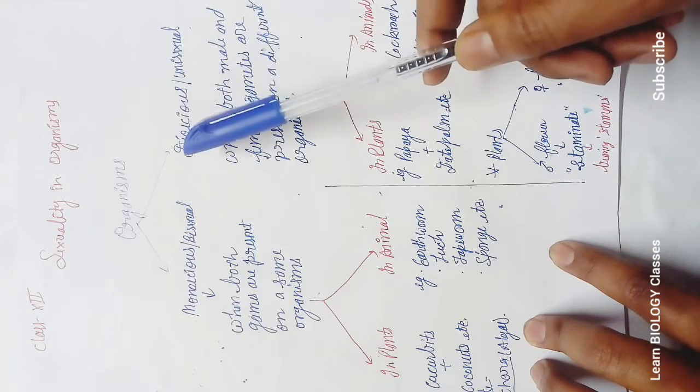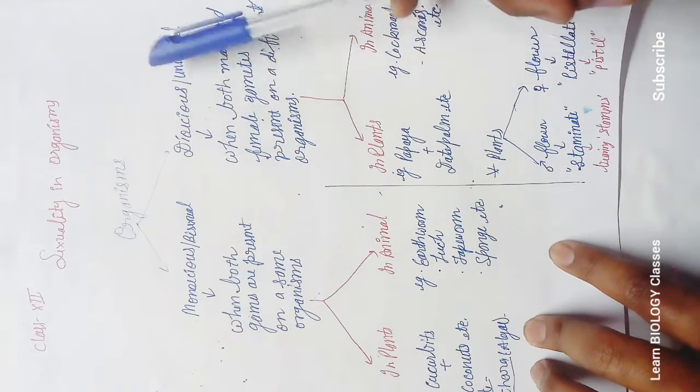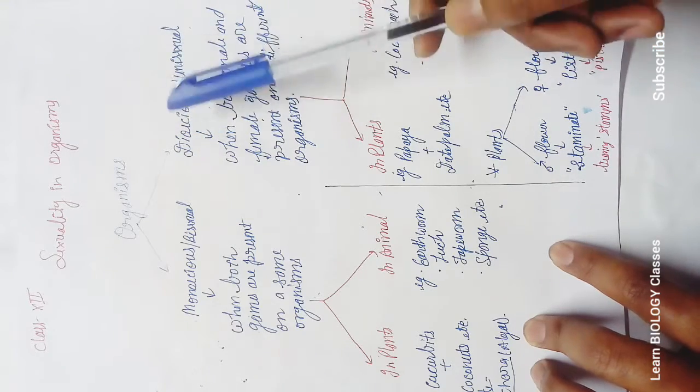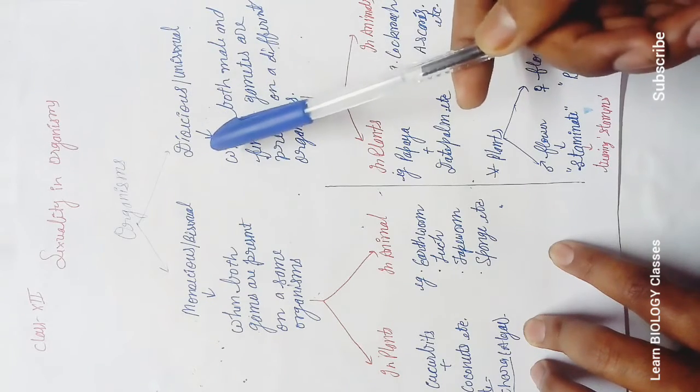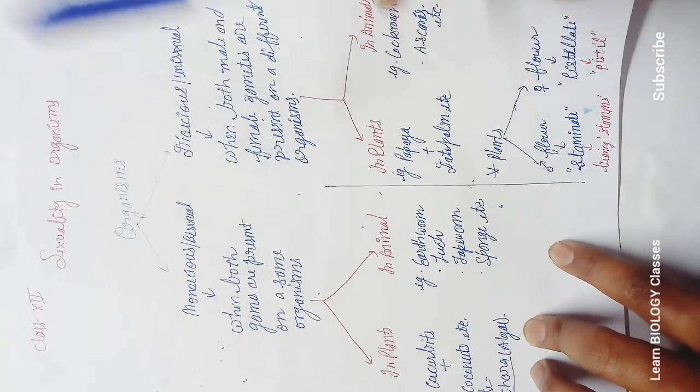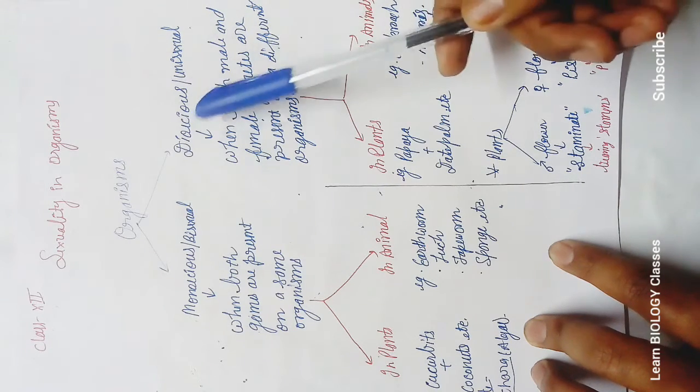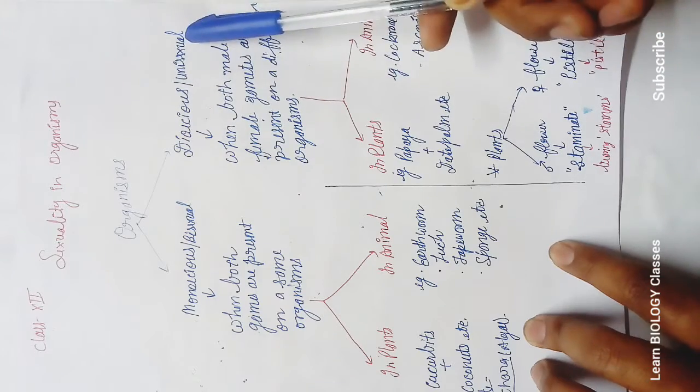It means both sexes are present on different plants or different individuals or organisms. One organism having only a single reproductive organ or gamete will be called unisexual.